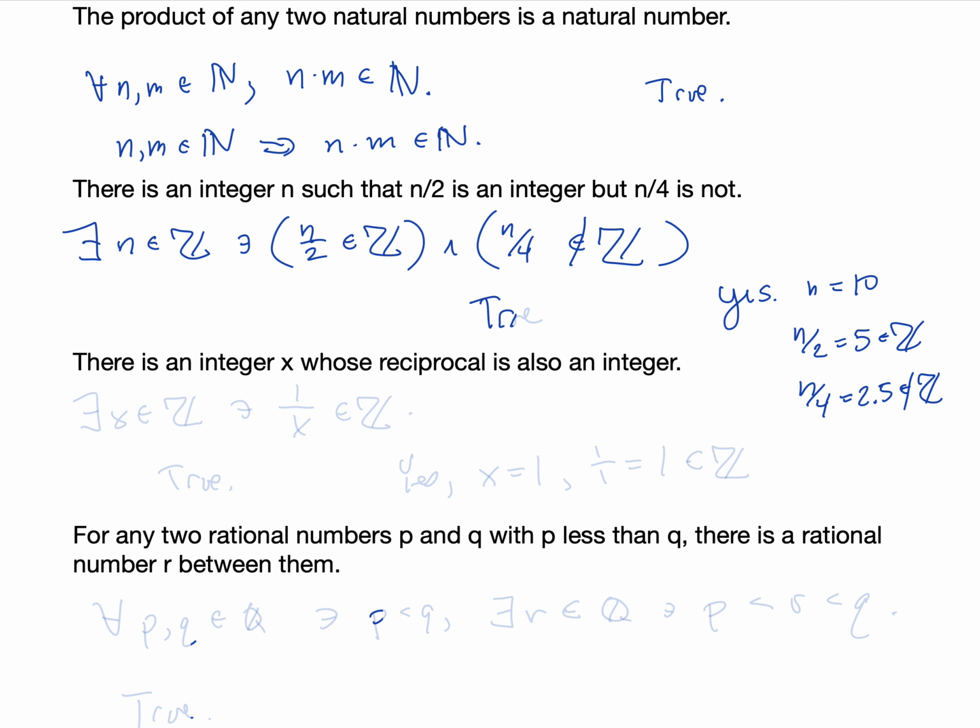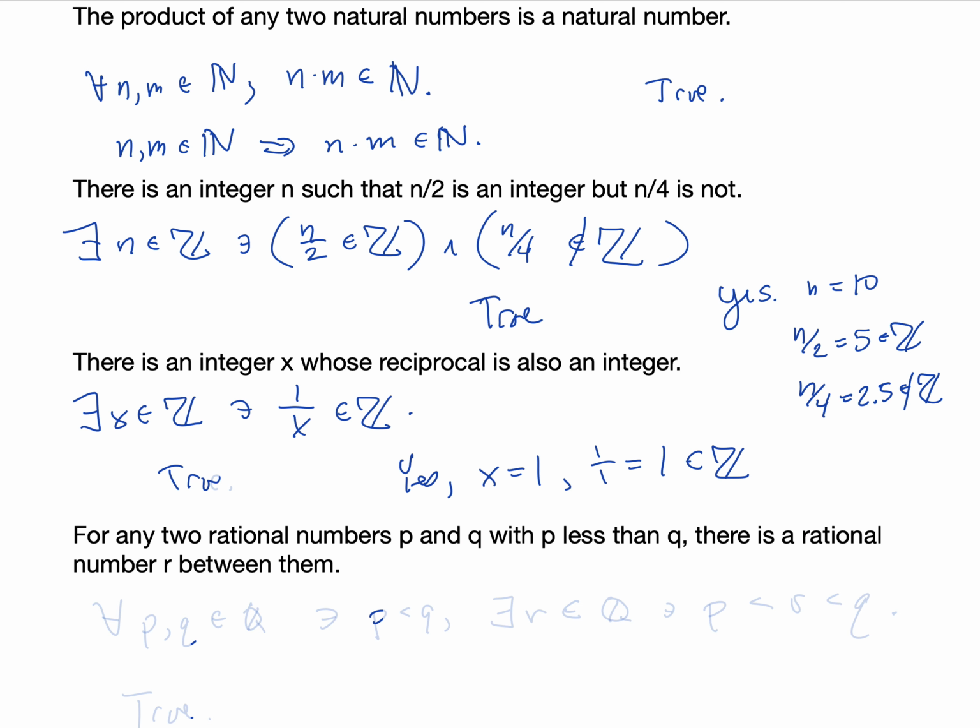So this is true. Next, there is an integer x whose reciprocal is also an integer. There exists an x in the integers such that its reciprocal, 1 over x, is an element of the integers. Is that true? Is there some integer x that follows that? Yes. X is 1, and 1 over 1 is also 1, which is in the integers.